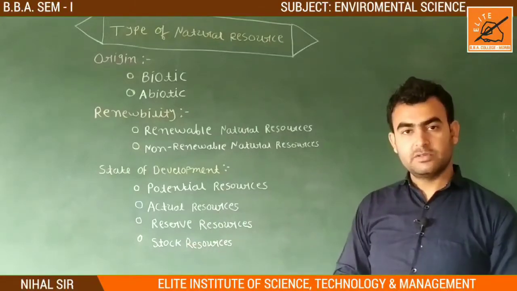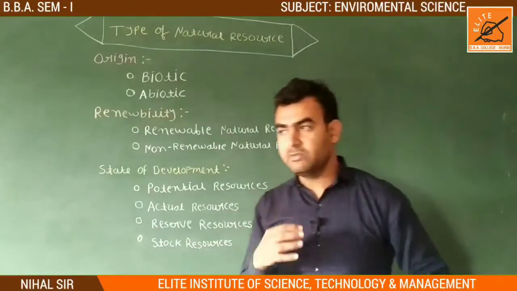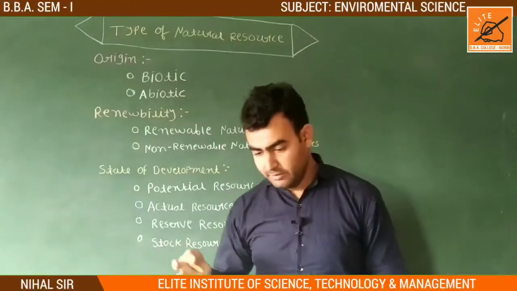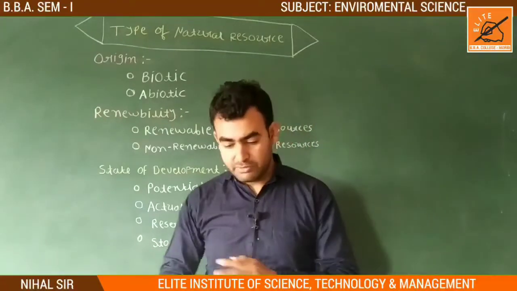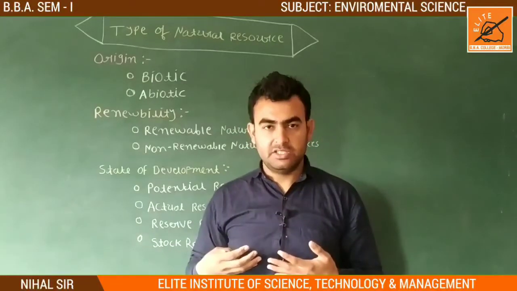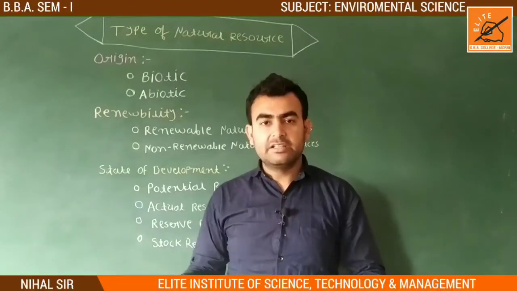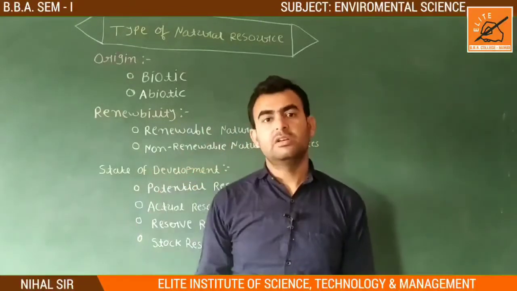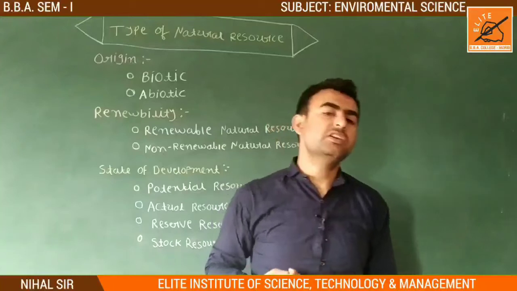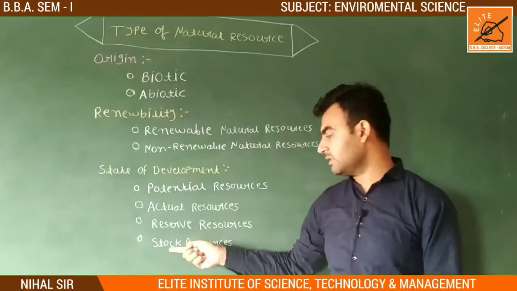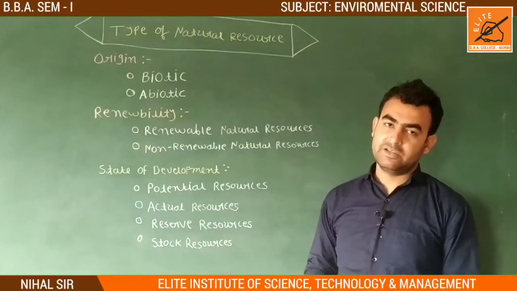Understood? For example, oil and gases. We cannot directly consume them. We cannot just drill and use them as fuel. If we drill it, then we do some technical work, chemical work, and after that it is ready for our consumption. So this kind of resource is called a stock resource.